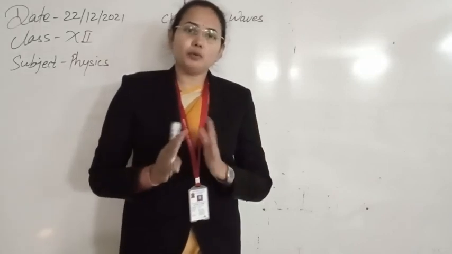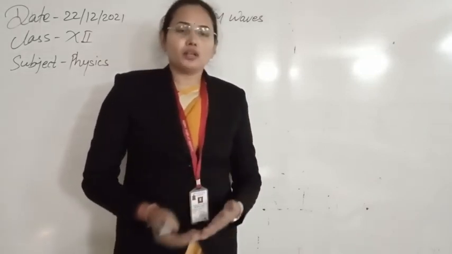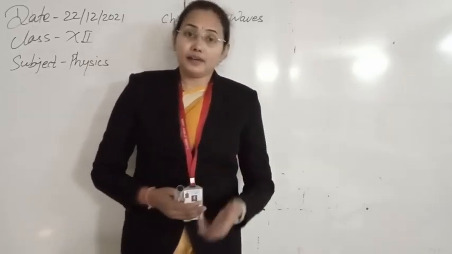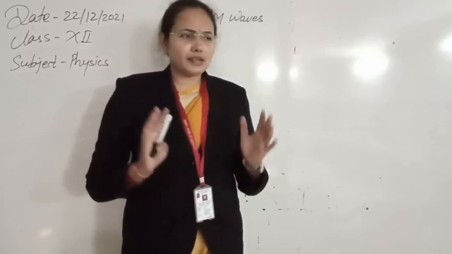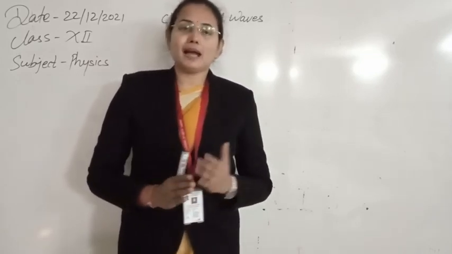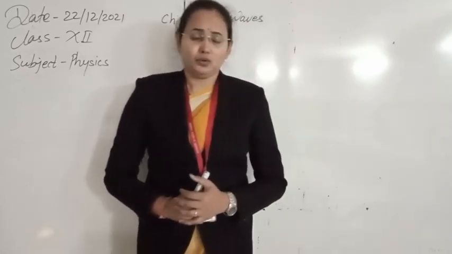electric and magnetic field both are perpendicular to each other, and also we know, according to Ampere's law, and later we studied Faraday's law, that electricity can produce magnetism and magnetism can produce electricity. Means both are dependent on each other.